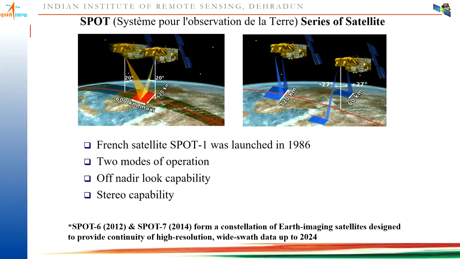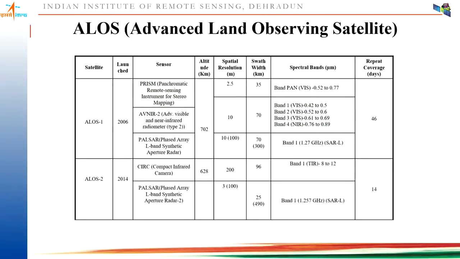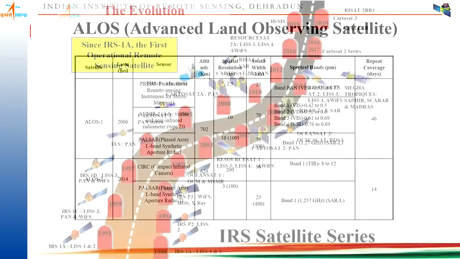Then the SPOT series of satellites, as I gave you as an example, has off-nadir capability, so it is able to provide stereo data of any area. SPOT 6 and 7 were launched in 2012 and 2014, and up to 2024 they have a goal of generating high spatial resolution data for the entire Earth. Then the ALOS satellite was launched in 2006, ALOS 1. Then ALOS 2 was launched in 2014 with a similar kind of microwave sensor. And these ALOS 1 data sets are also available, which you can use for your applications.